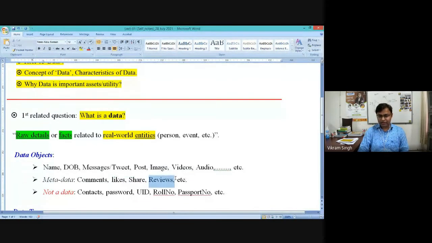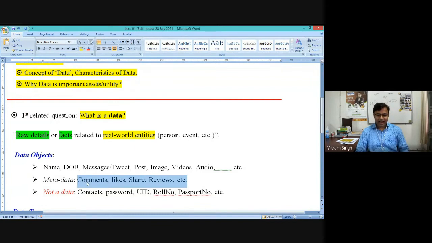We are adding a review on an existing product. So there are various ways where we are adding something onto an existing data object. These could be called metadata objects. They are very important nowadays, because each and every platform is utilizing these details to understand something and to make decisions. We will be coming to this part.